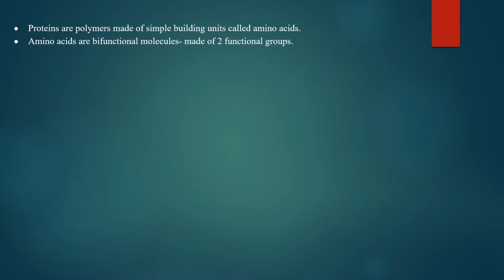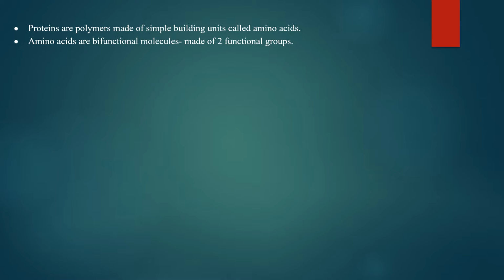Acids come together to make up a large molecule called a protein. There are 9 essential amino acids which humans must obtain from their diet in order to prevent protein malnutrition. And apart from them, there are certain amino acids which are synthesized in the human body for its regular functioning. Now, the amino acids are actually made of 2 functional groups. So these functional groups are an amine group and a carboxyl group. The amino acid can act as both an acid and a base.